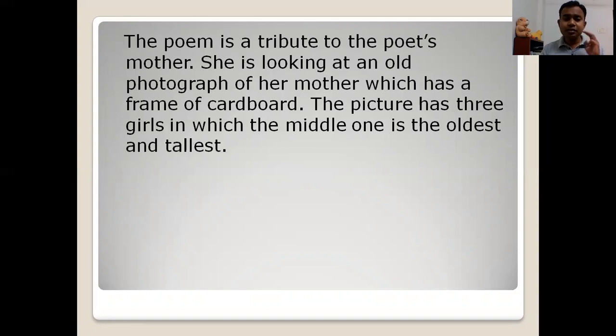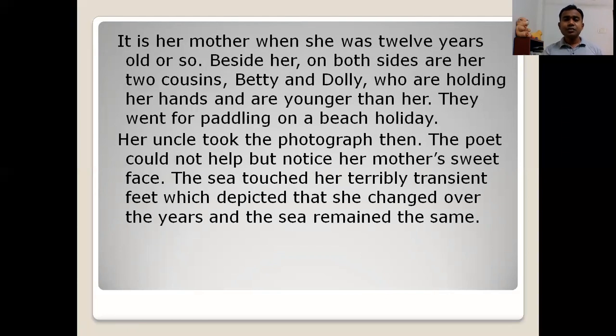The picture has three girls, in which the middle one is the oldest and tallest. The girl standing in the middle, the oldest and tallest, is the mother of the poet. And the remaining two girls, standing on either side, are her cousins. So the one standing in the middle is the poet's mother, and this photo was shot when the mother was 12 years old or so.